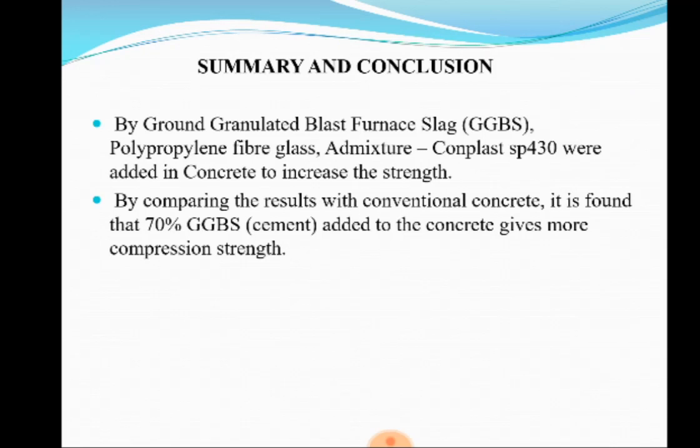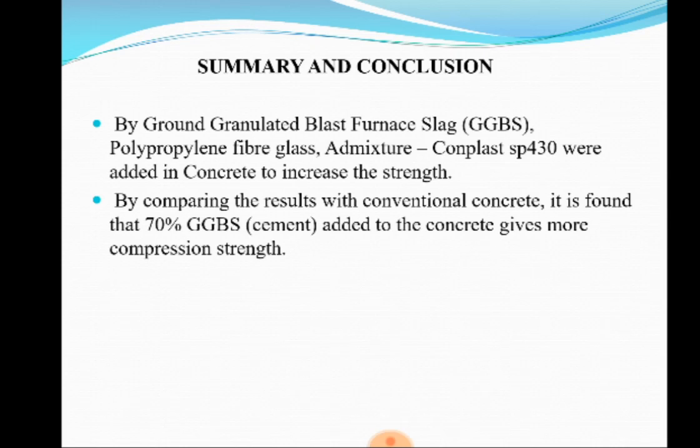And in this project, its conclusion is about this: ground granulated blast furnace slag, polypropylene fiber, and admixture Conplast SP430 were added in concrete to increase the strength. To find out the difference between conventional concrete, meaning normal concrete, and the modified concrete. Modified concrete means we have added that substance as an admixture. These are the results around modified concrete.